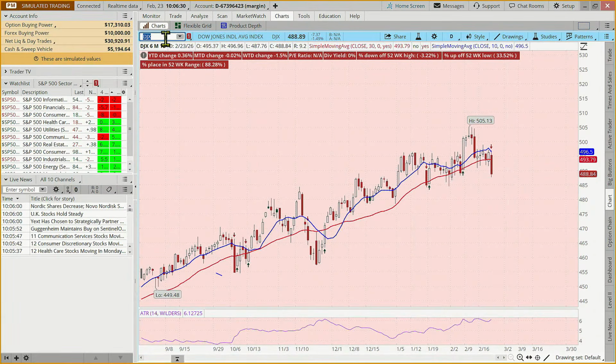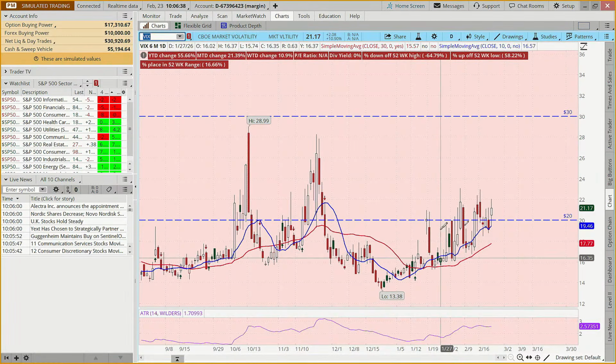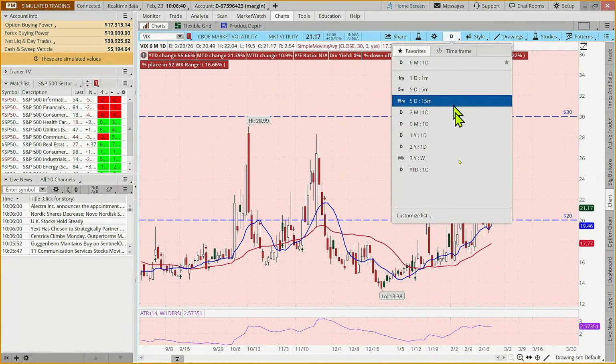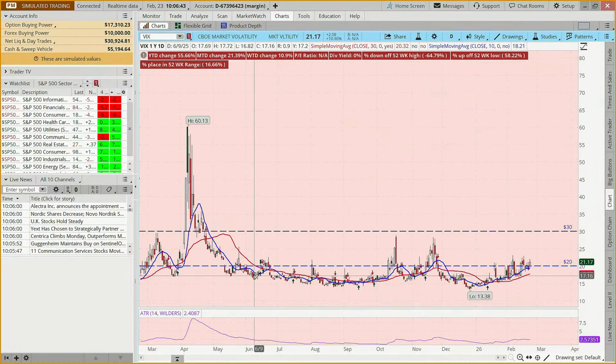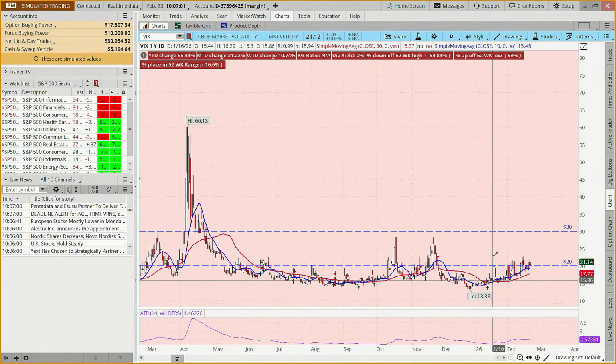Now let's look at the VIX, which is going to inform our trading decisions today. If we look at a 1-year chart, we've spent a lot of time below this 20 in the last year and not very much time above it, but we're peaking back above it again today. So might we be able to take advantage of this rise in volatility? We're going to look at some short vertical trades, some short call verticals, and some short put verticals.